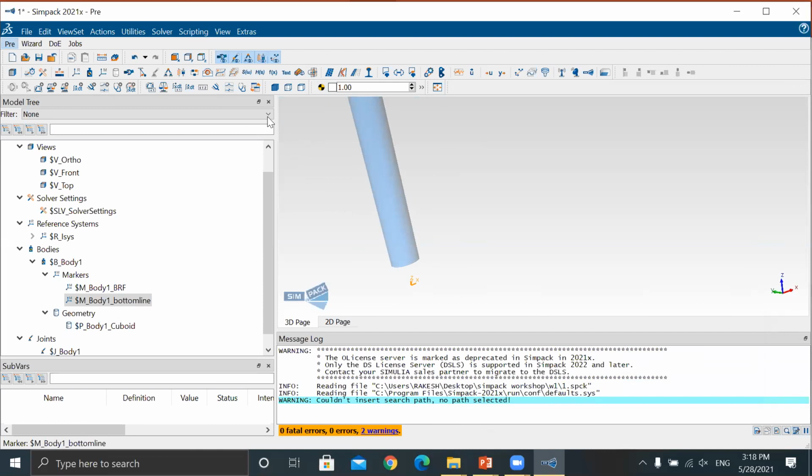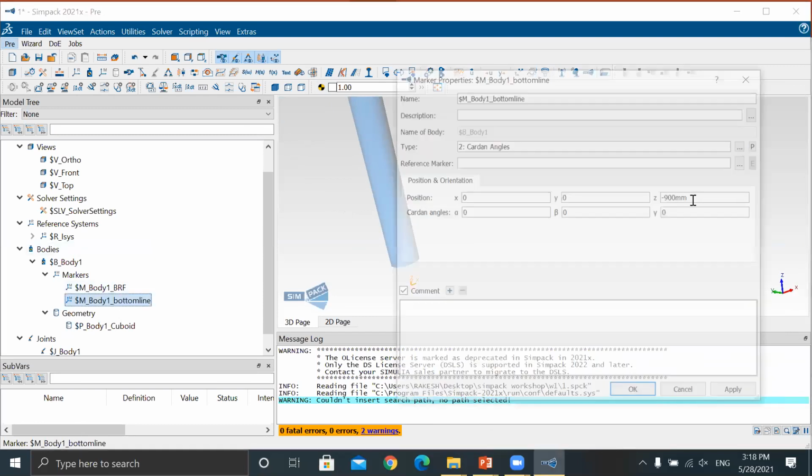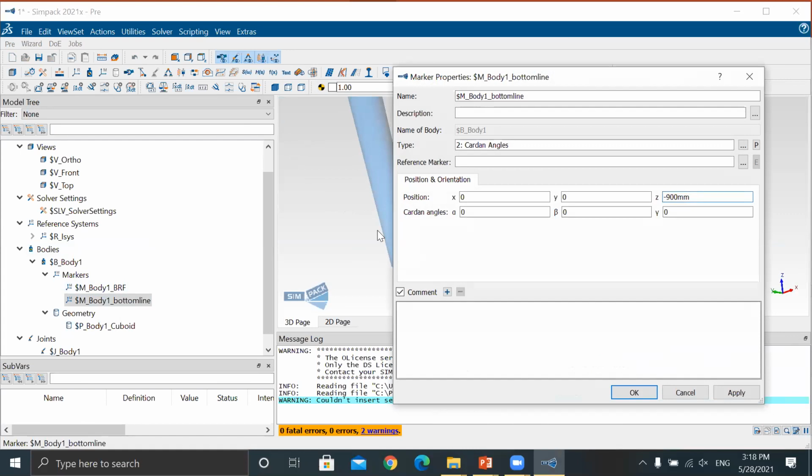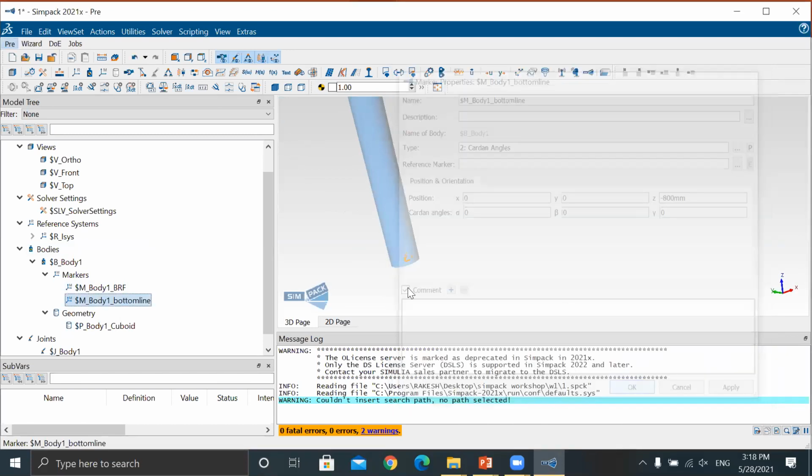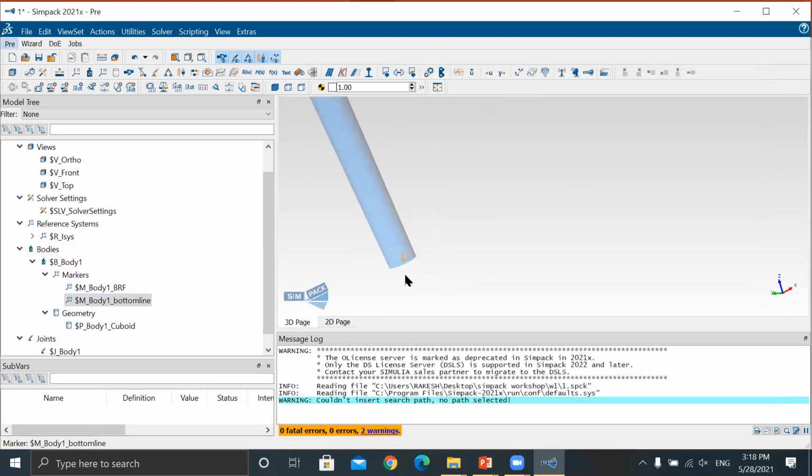It's 800. Look, here one marker is created, means axis system is created.